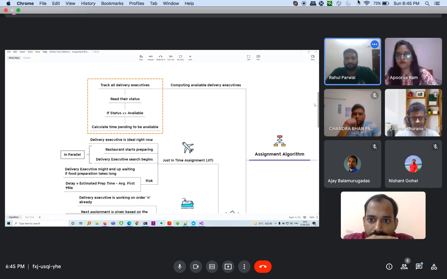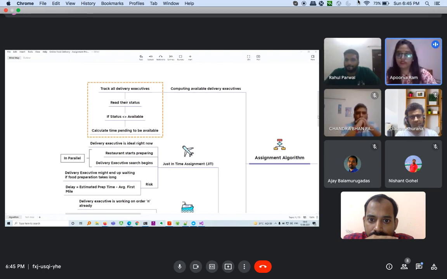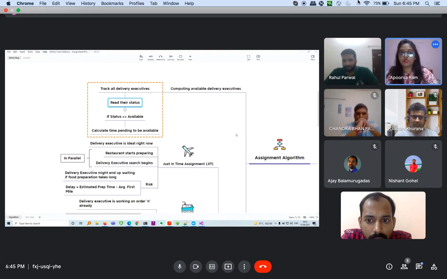So yeah, Apoorva. To compute the availability of delivery executives, there is a procedure that they follow. They track all the delivery executives and read their status, whether they are available or in the process of delivering an order. If the status is available, then they calculate how much pending time is available for that delivery executive.